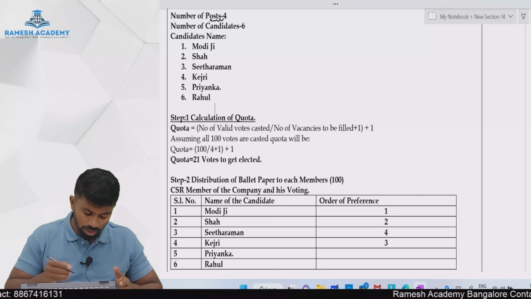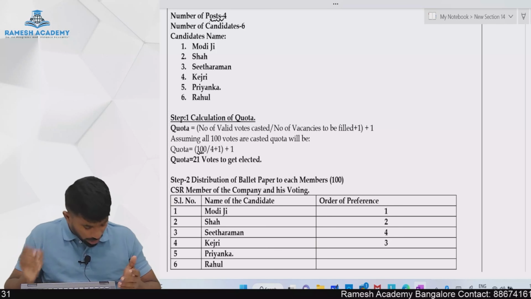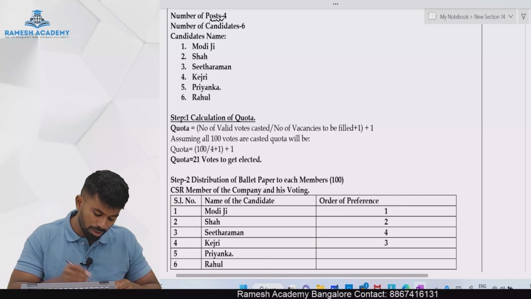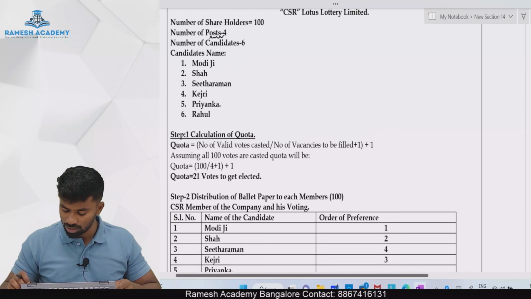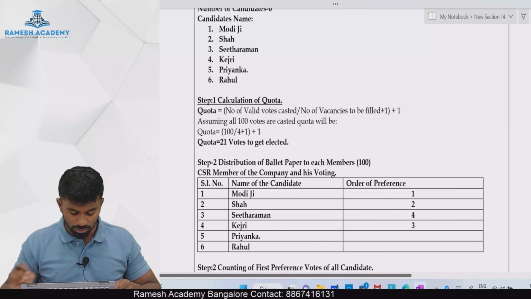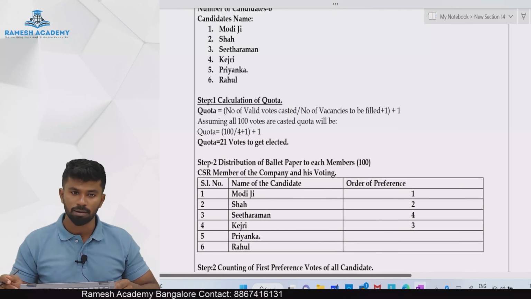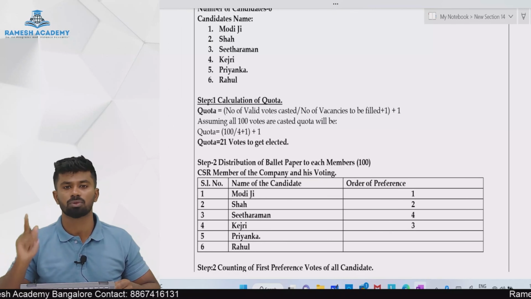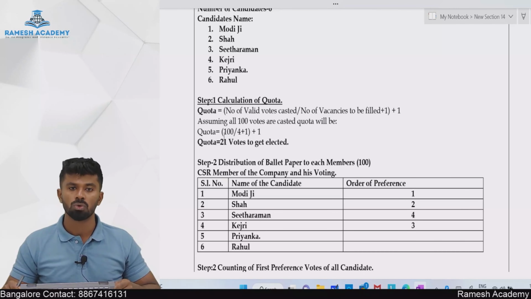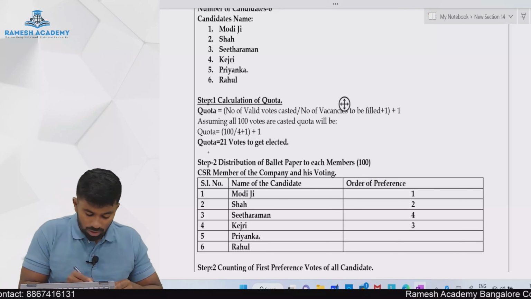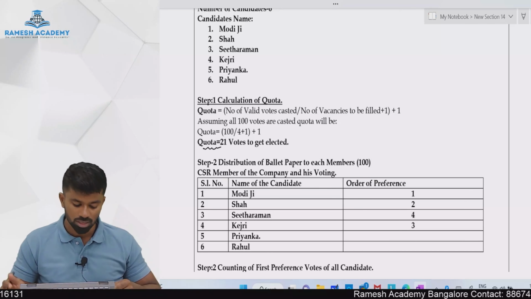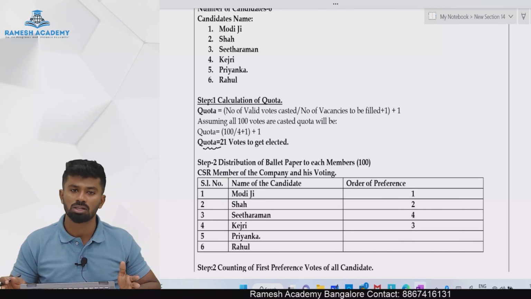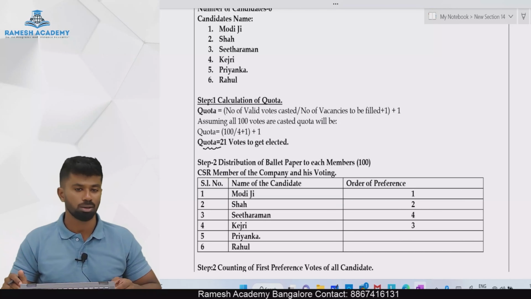So let's consider all the 100 votes cast by the members are valid votes. We will divide this by what? Number of vacancies. We have how many vacancies? 4 vacancies plus 1, that is 5. So 100 by 5, it's 20. To that we will add what? 1. So 21 is the quota required to get elected. So out of these 6 candidates, whoever gets 21 votes will get elected to that particular post.